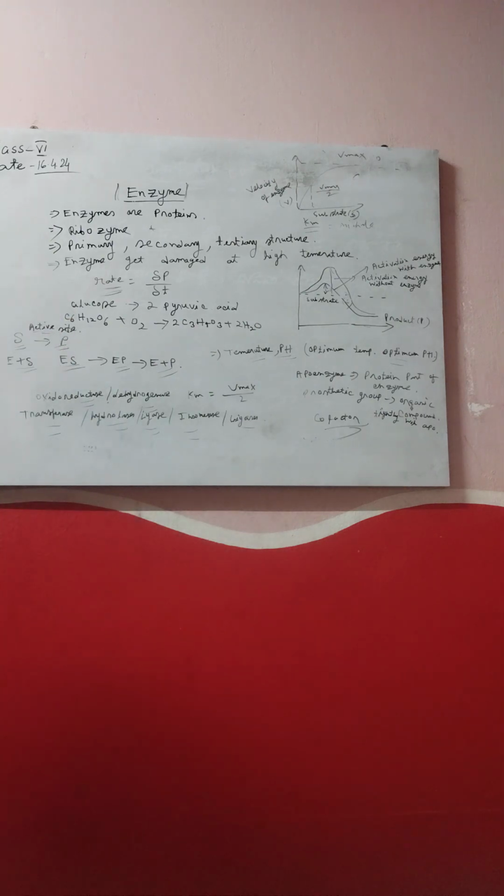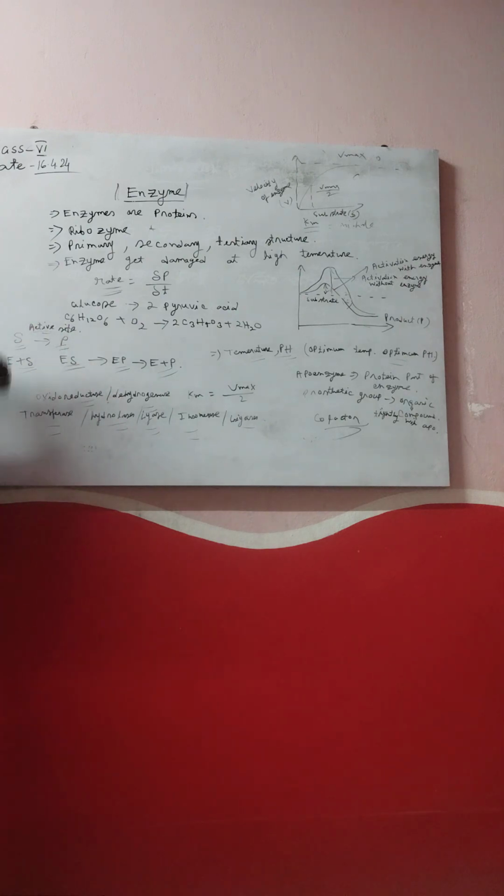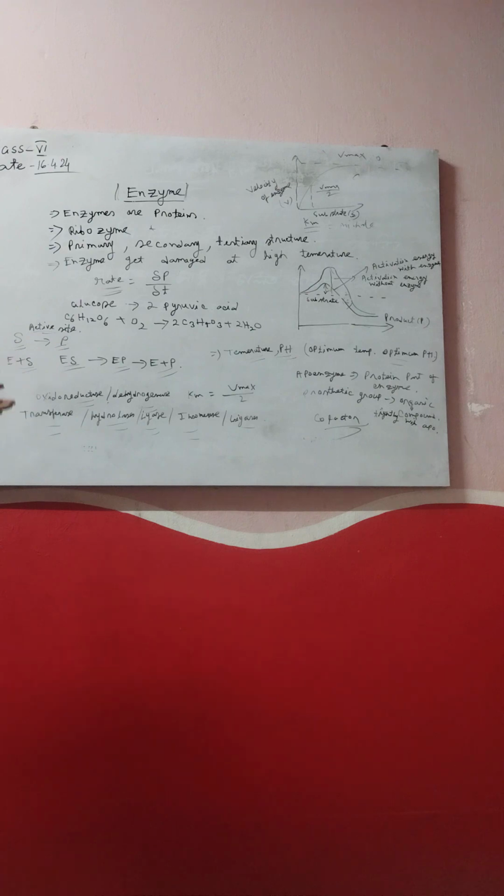Now, how does the enzyme function with a particular product? Here A is written as the substrate and P is written as the product. Then by the action of enzyme, substrate is converted into product. There is a particular site of enzyme that is called the active site. Active site of enzyme is the exact site where the substrate binds with the enzyme.